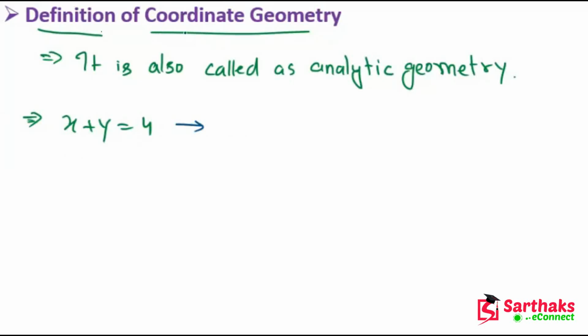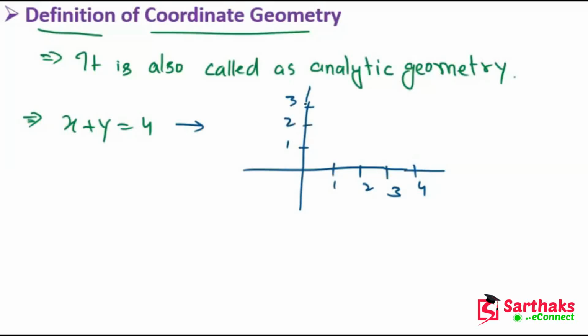With the help of coordinate geometry we can draw its graph, like this: 1, 2, 3 and 4. Here is 1, 2, 3 and 4, and if we draw the graph, then we get it like this.